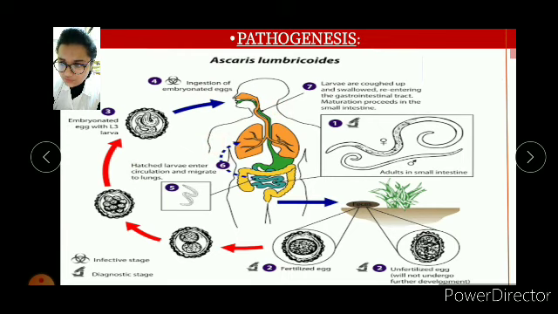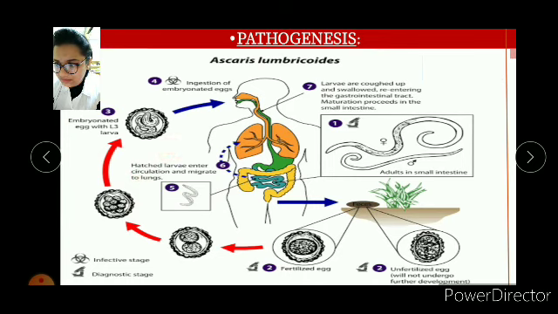So then the embryonated larvae get into the body of the human host and hatch, releasing larvae into the circulation, and migrate to the lungs.